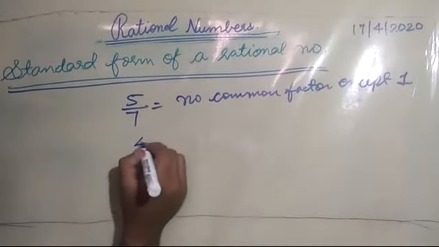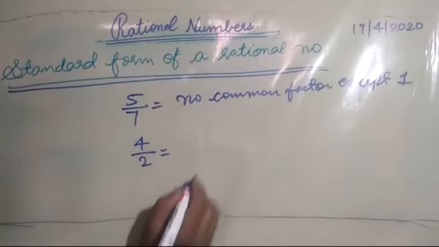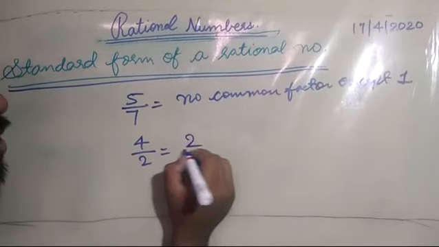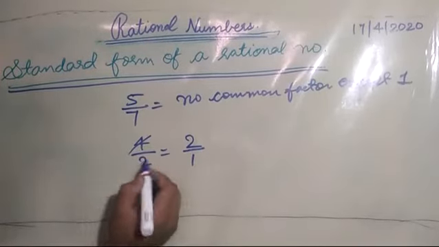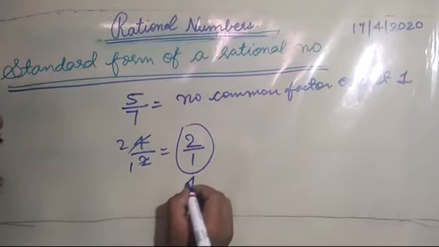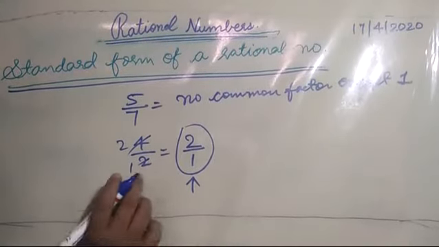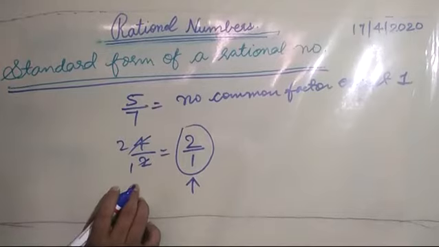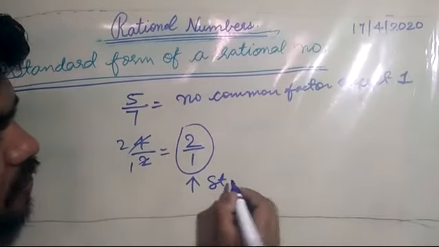Now, if I write 4 by 2, 2 2s are 4, 2 1s are 2. So this can be cancelled out. This number was also a rational number, but this one is in standard form.